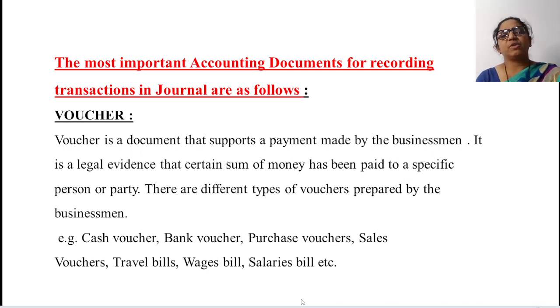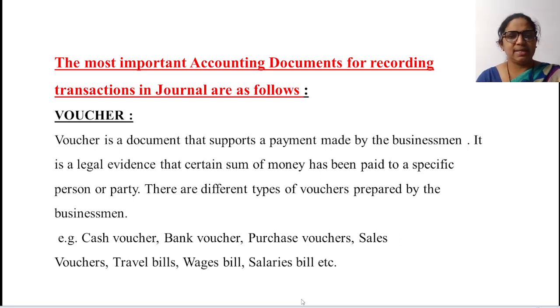There are different types of vouchers which are prepared by the businessman. Examples given are cash voucher, bank voucher, purchase voucher, sales voucher, travel bills, wages bill, salary bills, etc. Of course, a businessman has to deal with various things.